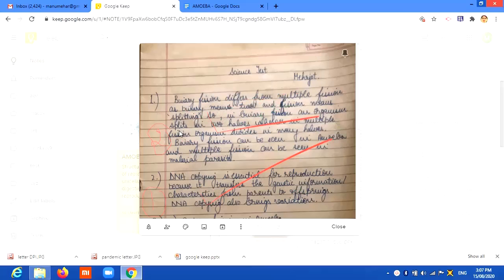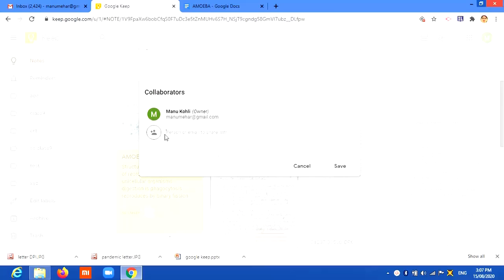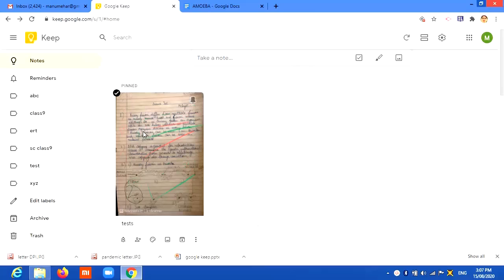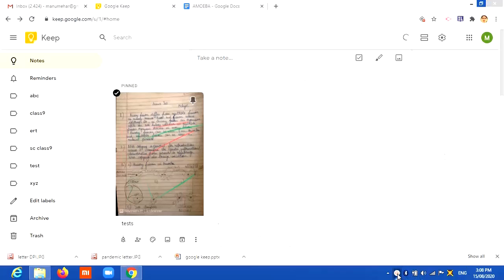They can be shared from here through their mails, or you can also WhatsApp them by saving them and sending them to their number. So these are some of the remarkable features. Another, like some of the papers you want as important, you can just pin or unpin. I've already pinned here, so these can be unpinned. This has been pinned. This is one of my important papers. I just pin it here, and this is how it can be done.